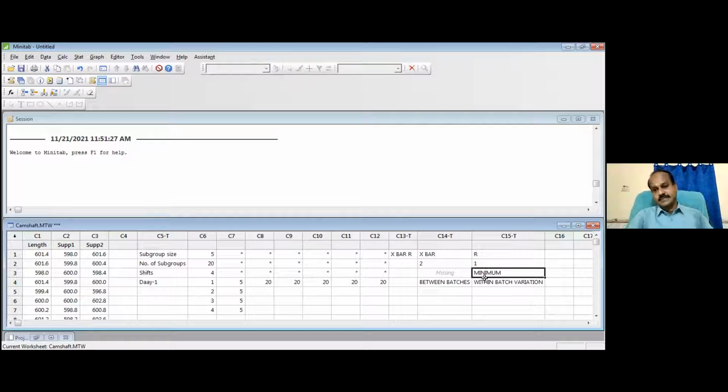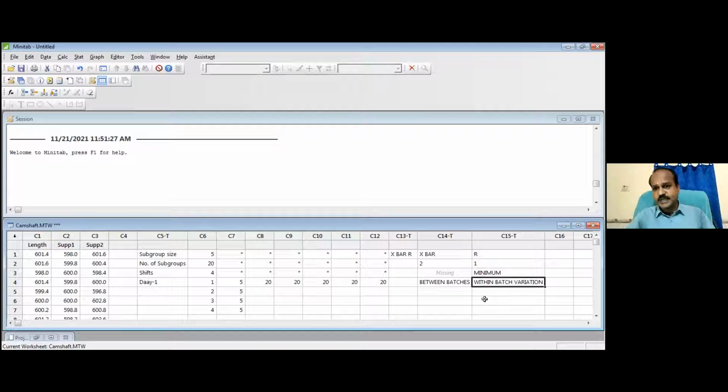So R chart helps you to understand within batch variation. Now let us assume we have a very minimum within batch variation. That means I produce 1,000 units within a shift. I no need to inspect all 1,000. I will inspect only 5. Do you now understand why we stick to just 5 samples, not inspecting all the 1,000?